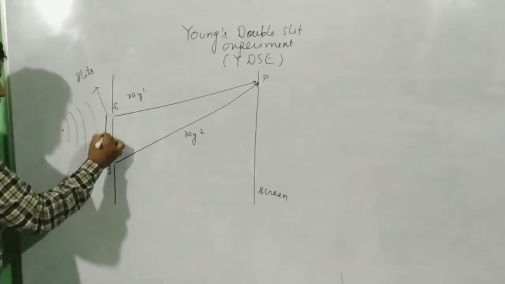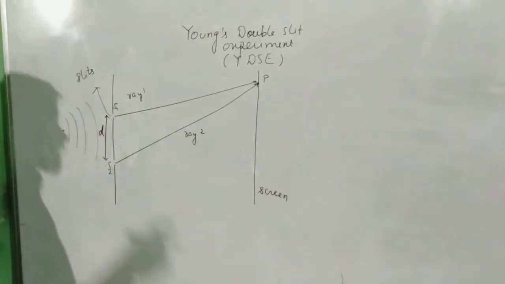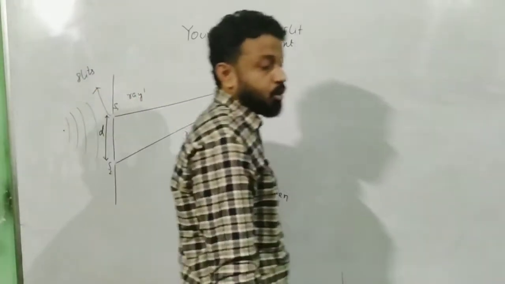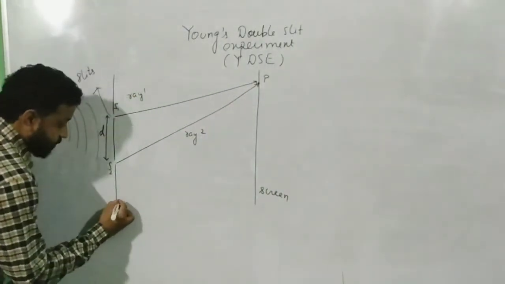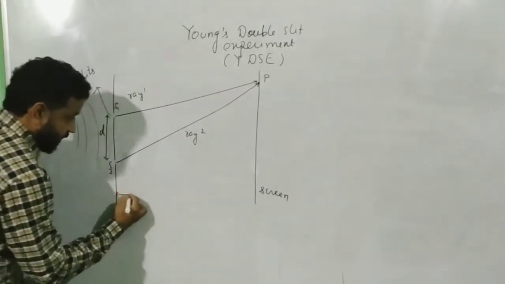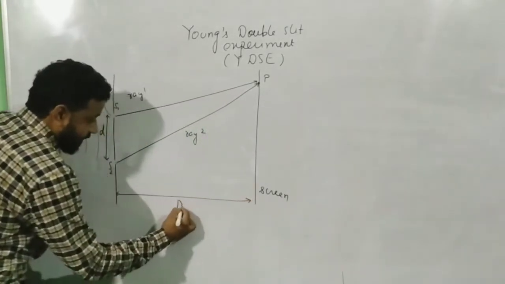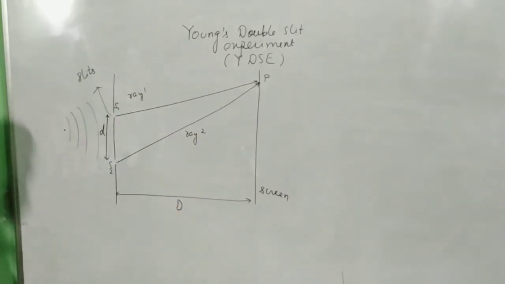The distance between the two slits, let me call this small d. You cannot take any other variable, it has to be small d, standard. If you open any book, you will find this as small d only. And the distance between the slits and the screen, the distance of the screen from the slit positions, we call capital D.